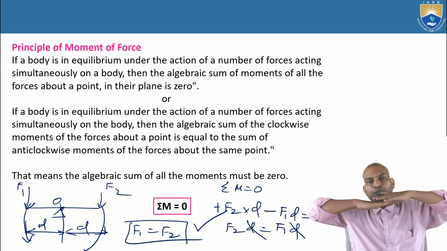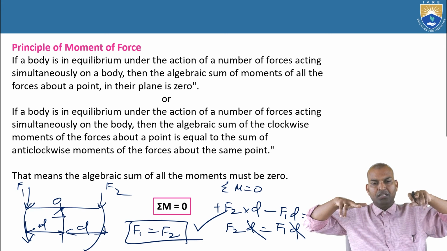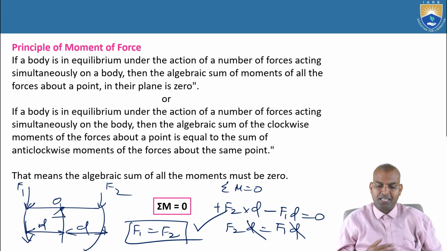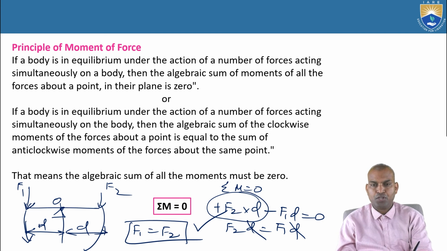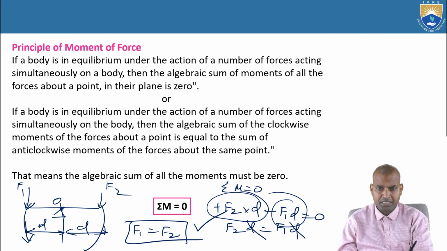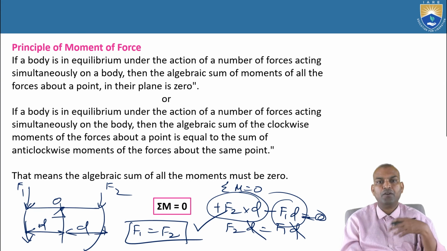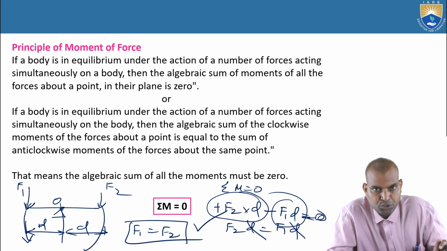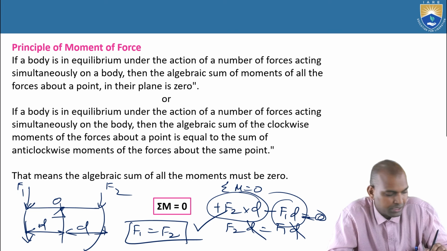So if F1 and F2 are both equal, that means it is in equilibrium in this case because the distance is the same. So the body is in equilibrium. The point is that clockwise moments are positive and anti-clockwise moments are considered negative, and that algebraic sum should be equal to 0. Then the body is in equilibrium. This law or principle is known as the principle of moments of a force.